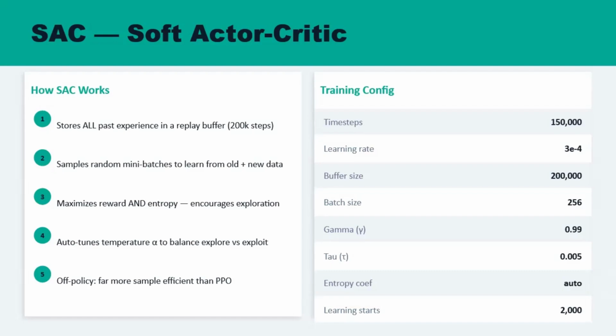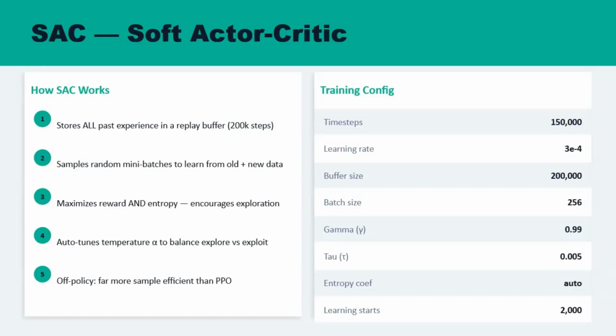SAC maximizes reward plus entropy, and the temperature alpha, which we set to auto, is adjusted automatically using a second gradient descent to hit a target entropy level. When the policy is uncertain, it gets a very high alpha, encouraging exploration. As it learns to drive, alpha decays and the policy becomes more decisive.